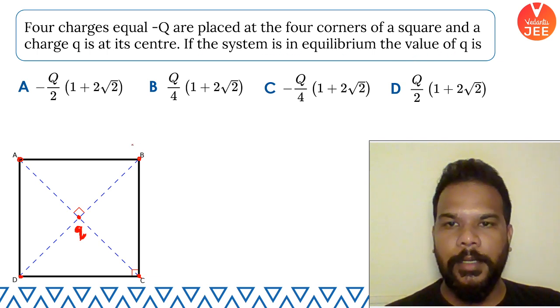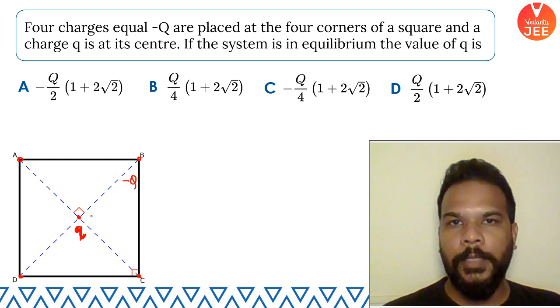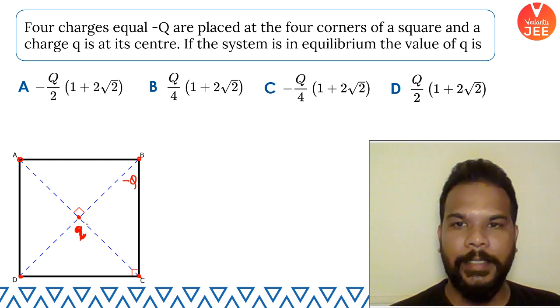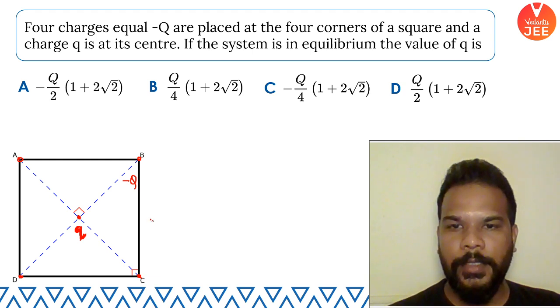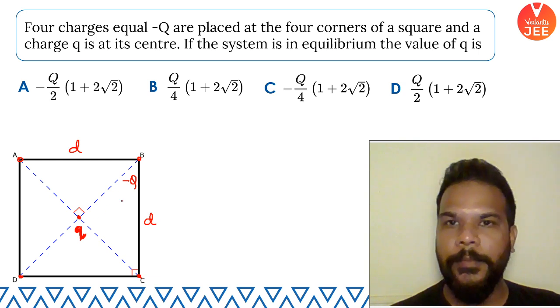So guys, say there is a charge minus q which is placed at B. Initially, let me say, what if this small q charge was not here at the center? Then, if I consider the side length of the square to be d, and this is also d, the diagonal is going to be root 2 d.